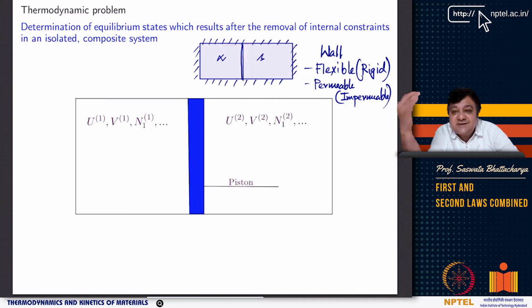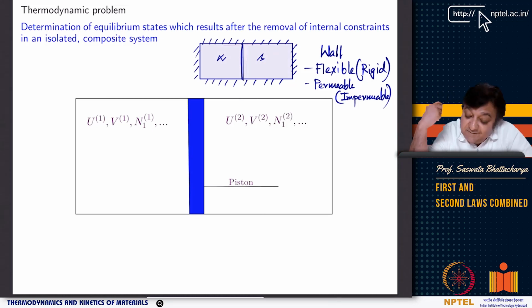Flexible means it is adaptable to volume change, right? If there is a difference in volume and if there is some work done, then since it is flexible, it will adjust the volumes by moving the flexible wall. However, if it is rigid, the rigid wall cannot move. So rigidity is a constraint, and flexibility is basically removing the constraint. Wall can be permeable. Permeable means it allows the matter to flow through the wall between the two subsystems alpha and beta that we have considered.